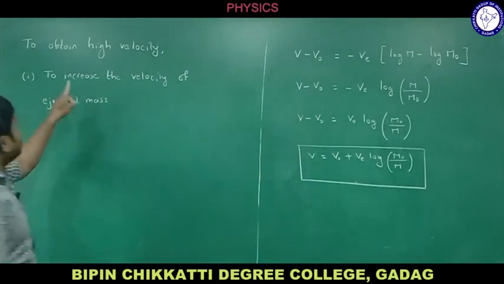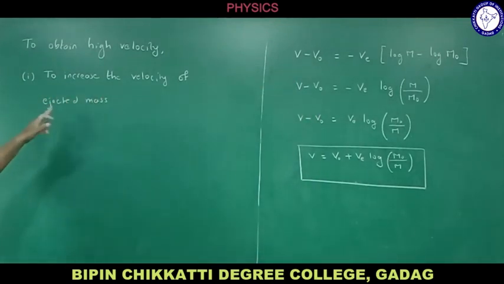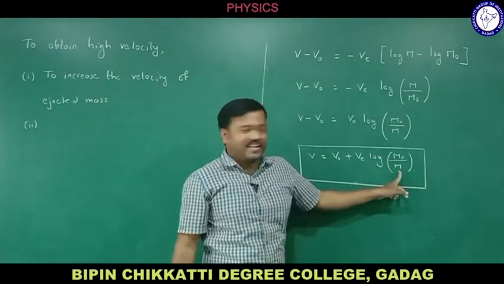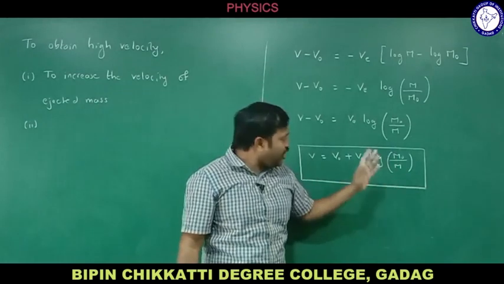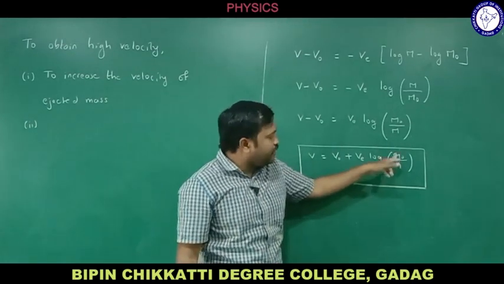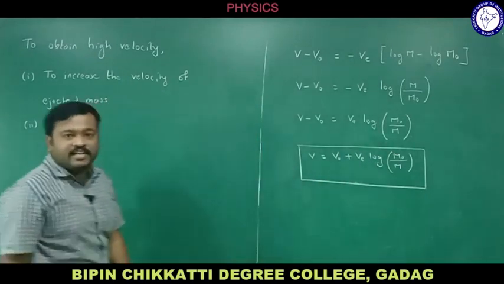Okay, do remember to increase the velocity of the ejected mass, right? So to obtain high velocity, the first way is to increase the velocity of the ejected mass, and you can increase by the second way. How to increase? We have this ratio m naught divided by m, right? This should be high. The ratio of m naught divided by m should be high. Its meaning is that m should be lesser than m naught, right?